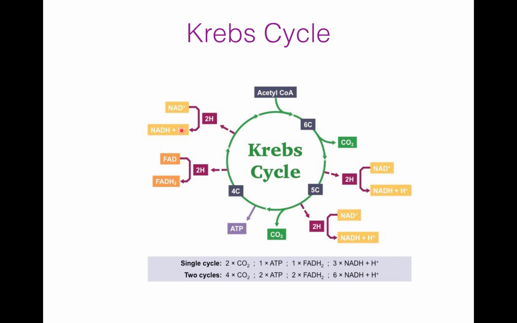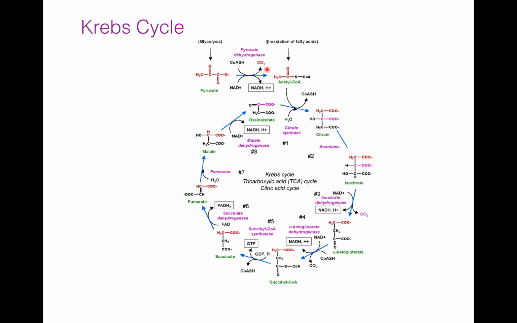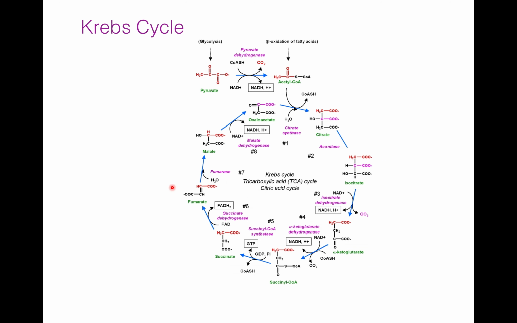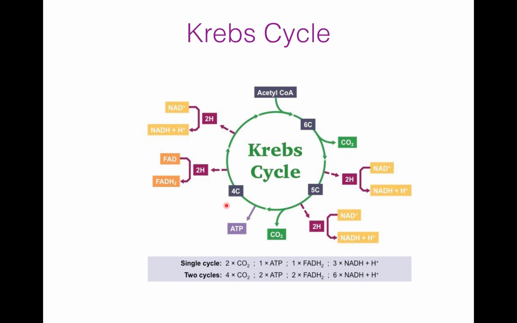So we got 3 NADH, here in third step, in fourth step, and in eighth step. And at one step we got FADH2, here in step 6. And we got 1 ATP,